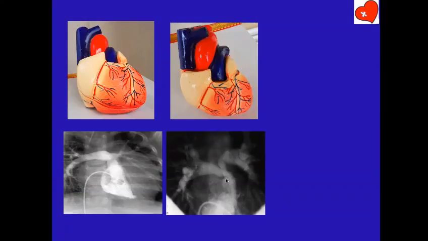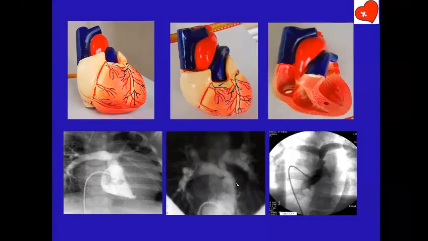Now you can do cranial tilt in AP view, as it is shown here. Here it has been done in an AP view, or you can do it in a LAO view. This is shallow LAO and again cranial tilt. Again it shows the pulmonary outflow, and you cannot go steep LAO. Once you go steep LAO, you won't be able to see the RV very well. Therefore, shallow LAO with cranial tilt. This shows again the PA bifurcation.